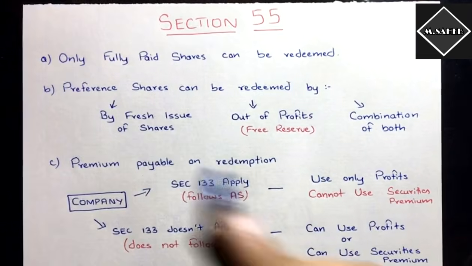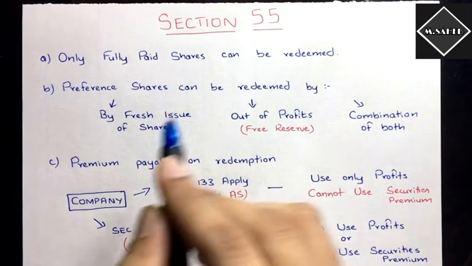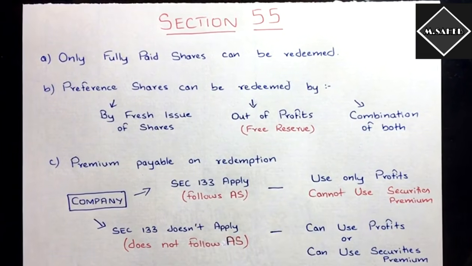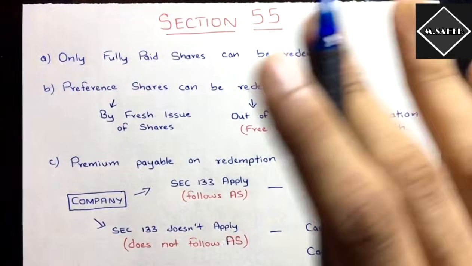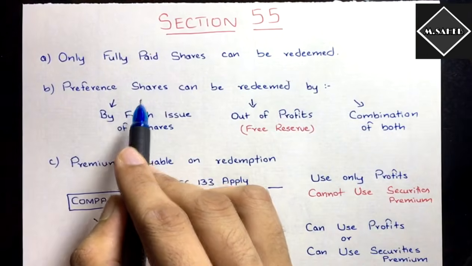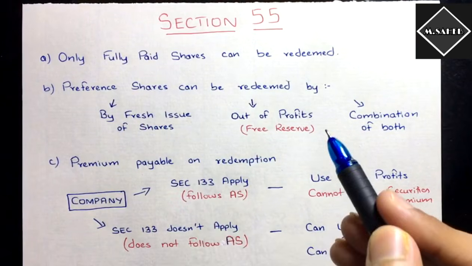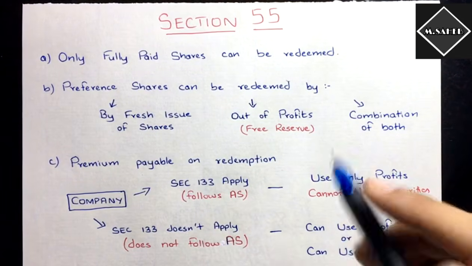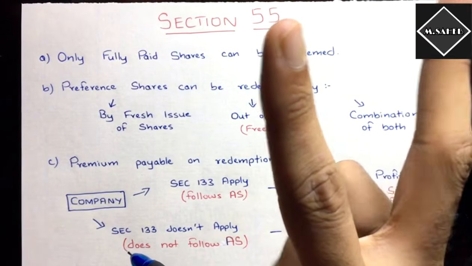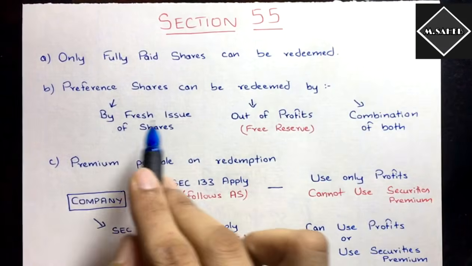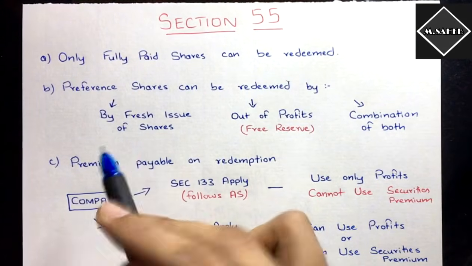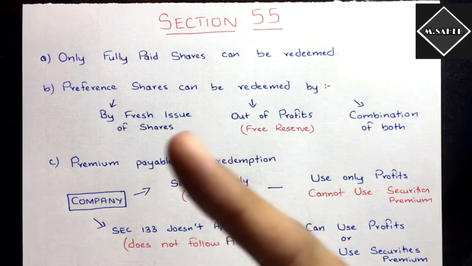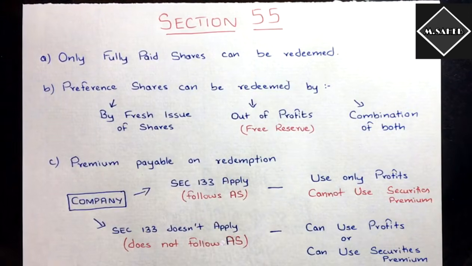Now the second thing is preference shares can be redeemed by a fresh issue of shares or out of profits or a combination of both. What do we mean by this? Now you are making the redemption of preference shares. You are repaying their capital back, so you need cash for that. How are you going to get that money? There are only two ways, or a combination of those two. The first way is a fresh issue of shares. You are going to issue new equity shares or new preference shares and get money into your company, and that money will be used to repay the old preference shares.